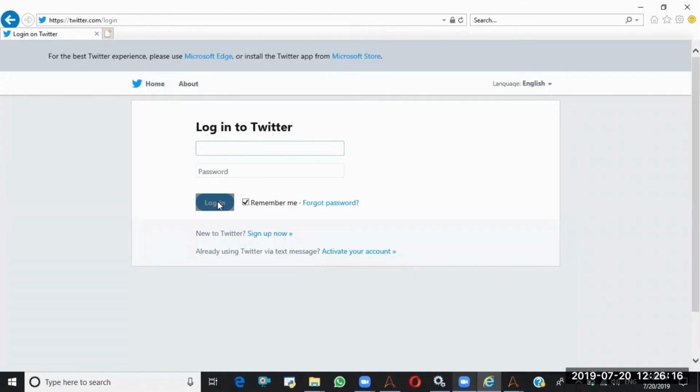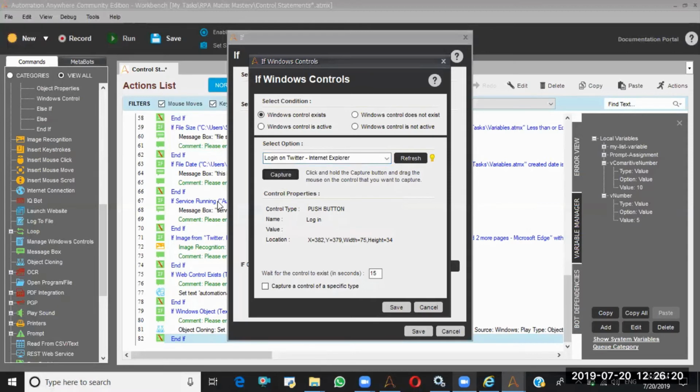So here, remember, I am covering all these three: if condition with the manage web control, if condition with the object properties, if condition with the window action controls. So if this control exists or if control does not exist, window control is activate, window control is deactivate, different options are there. If control exists, simply I captured already control. I am saving this.